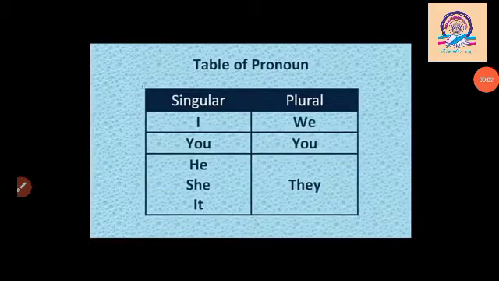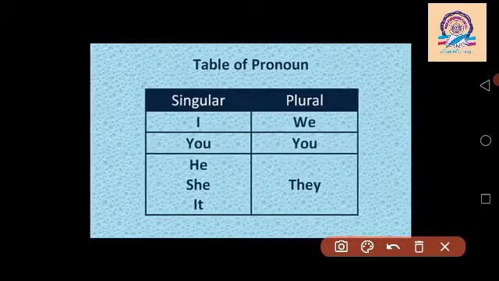Now, table of pronoun. We already learnt about singular and plural. Singular means one person, place, animal and thing. And plural means more than one person, place, animal and thing. In singular form, pronoun I is used for myself.